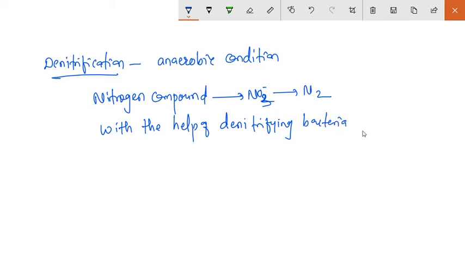This process of denitrification takes place with the help of denitrifying bacteria, and these denitrifying bacteria are Clostridium नावाचे bacteria आणि दुसऱ्या Pseudomonas. Okay. So these bacteria are used as denitrifying bacteria.